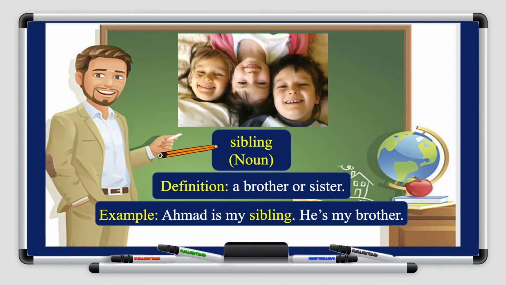The next word is sibling. Your brother or your sister are your siblings. So siblings are the brothers and sisters. So for example, Ahmed is my sibling, he's my brother.